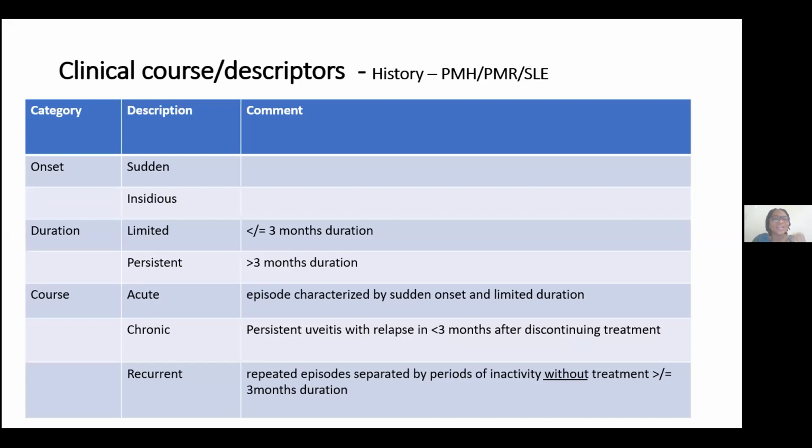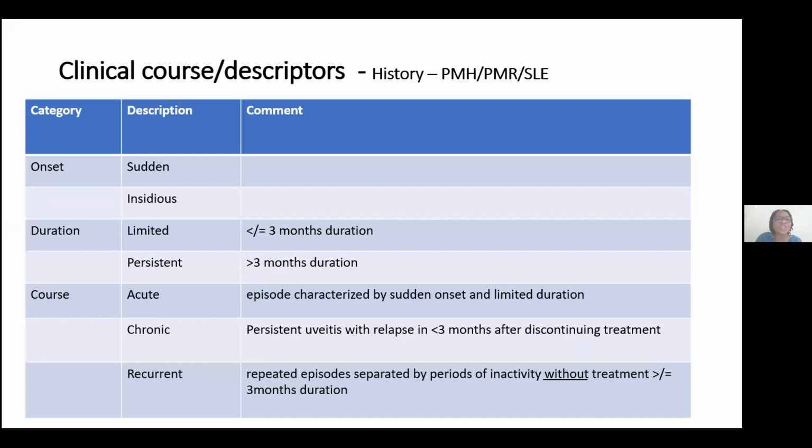Being just sudden alone is not enough to make the diagnosis of an acute uveitis. If the duration is limited to 3 months or lower than 3 months, then it's a limited uveitis. If it is greater than 3 months, that is persistent uveitis. And both onset and duration assist us to determine the course of the uveitis. We say it is an acute uveitis if the episode is sudden in onset and it is limited. So it started suddenly, and within 3 months, it's all over. So that's where you can have the typical acute anterior uveitis. Many of the idiopathic uveitis fall into this group.